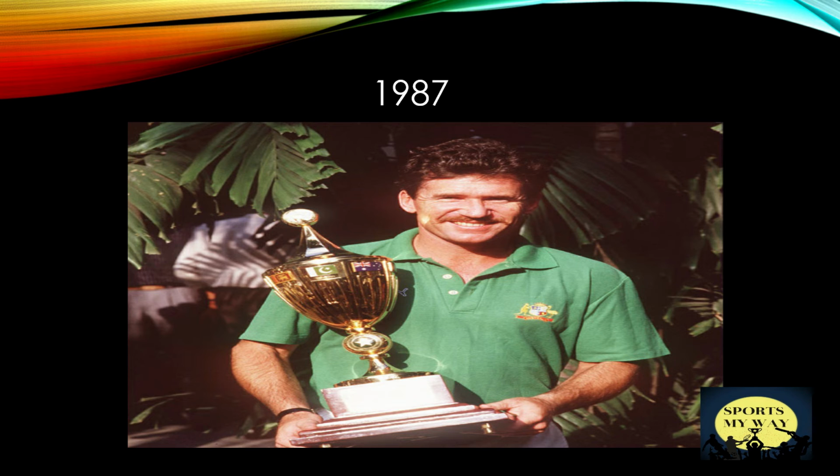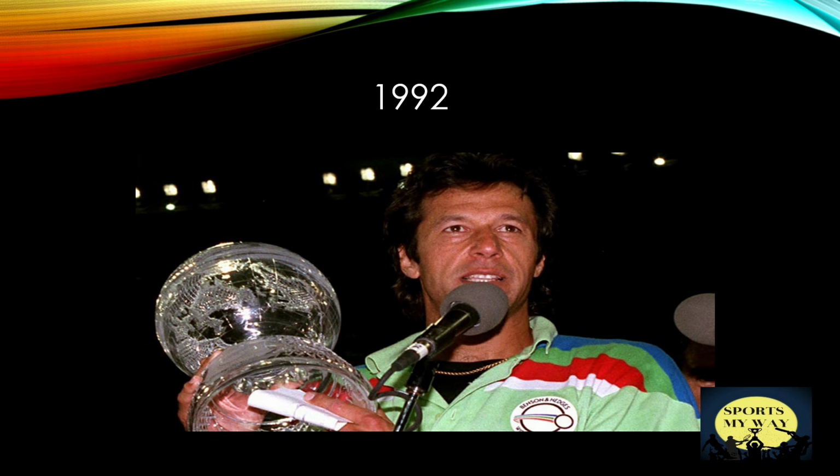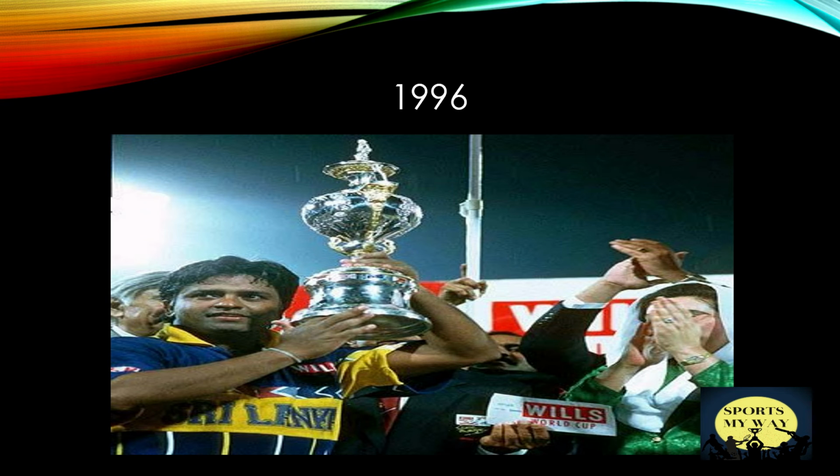For the first time a 50 overs World Cup was introduced. The 1987 World Cup trophy looked like this. The 1992 World Cup was the most interesting one, not because of the results but because for the first time teams had colorful jerseys. Pakistan won this World Cup under Imran Khan's leadership. In this picture Imran Khan is lifting the 1992 World Cup trophy. In 1996 Sri Lanka won the World Cup for the first time under captain Arjuna Ranatunga, and he is holding the World Cup trophy in this picture.